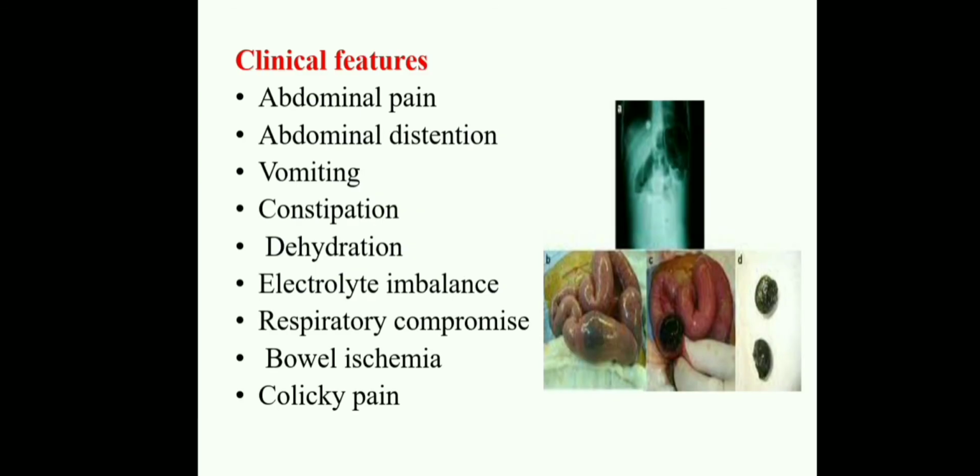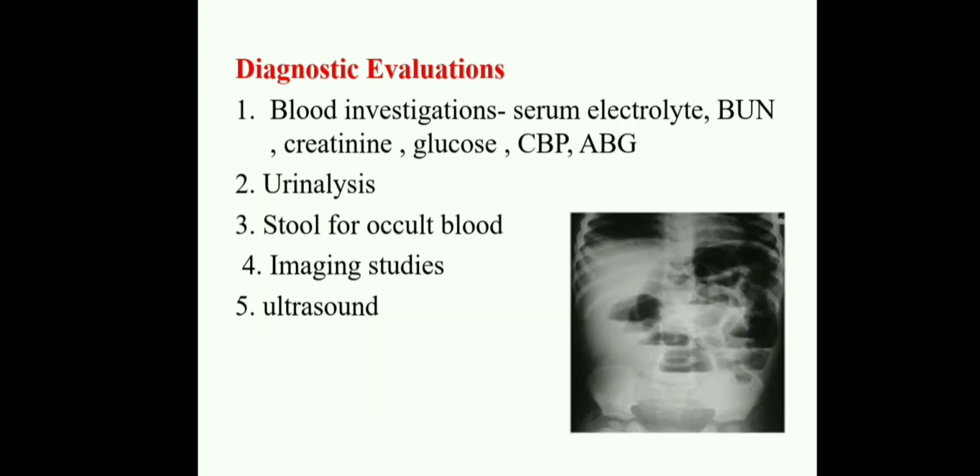Coming to the clinical features: abdominal pain, abdominal distension, vomiting, constipation, dehydration, electrolyte imbalance, respiratory compromise, and sometimes bowel ischemia and colic pain. Look at this picture, how the obstruction occurs. Because of the obstruction, blood circulation will not be there in the necrosed part, and the bacteria grow there, may enter the bloodstream and lead to septicemia. This is about the clinical features of intestinal obstruction.